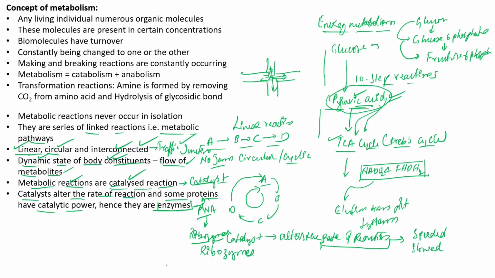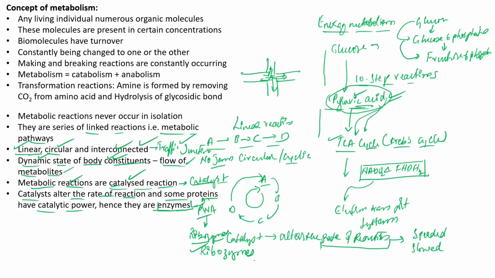Ribozymes are an exception to the concept of enzymes, because almost all of the enzymes that we have recorded in nature are proteinaceous in nature, mainly made up of proteins. However, ribozymes are not made up of proteins, at least the part that is involved in the catalysis. What do you mean by catalysis?